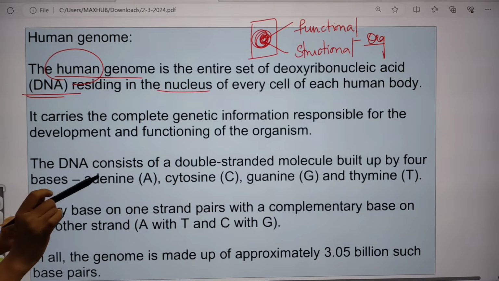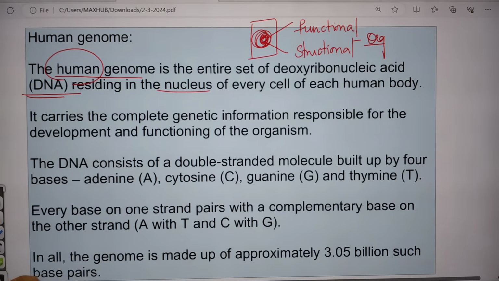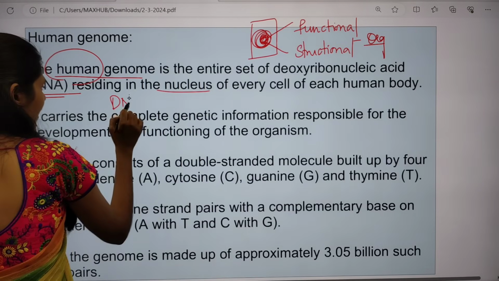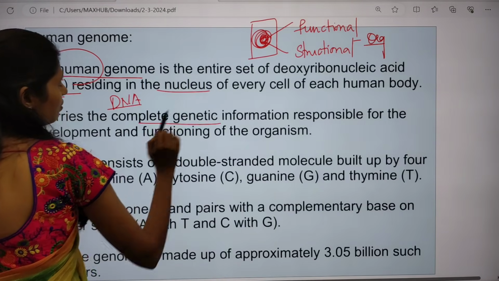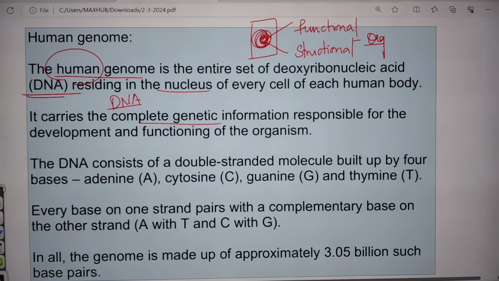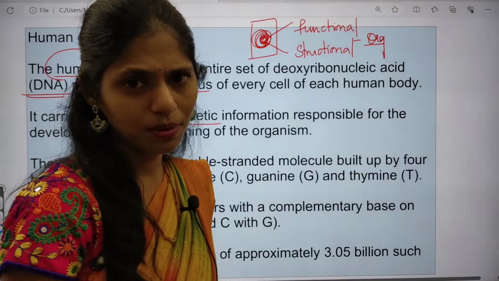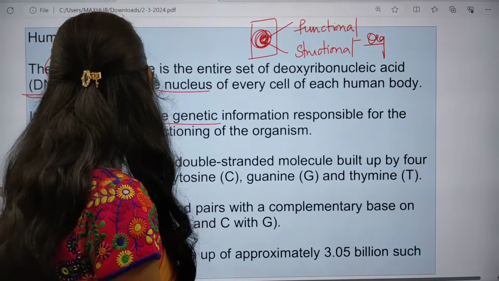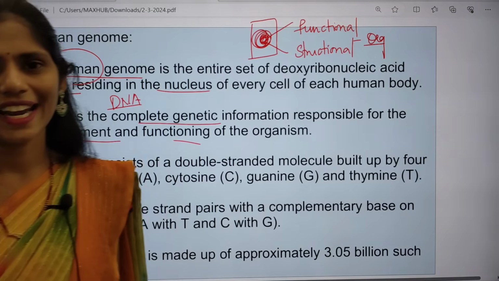This DNA carries the complete genetic information, which is very important to understand the development as well as the functioning of the organism.